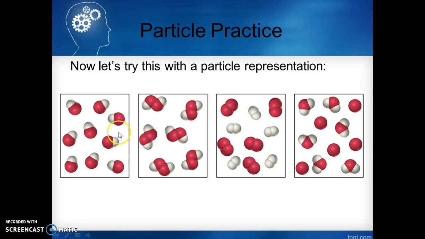So I've got 4 representations this time. If I look at this first box, I would see that there's 2 different atoms chemically combined into a compound. Looking at this next one, we've got at least 4 particles, different, so again a compound.